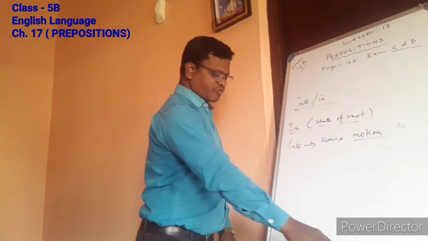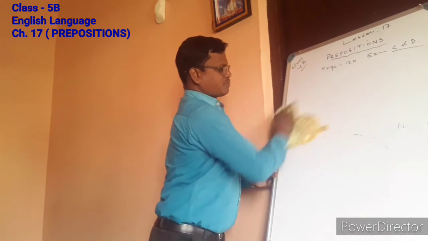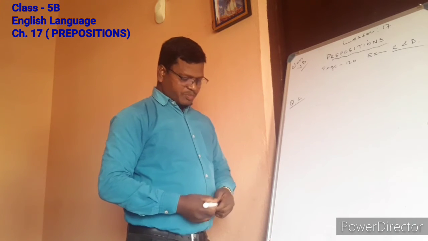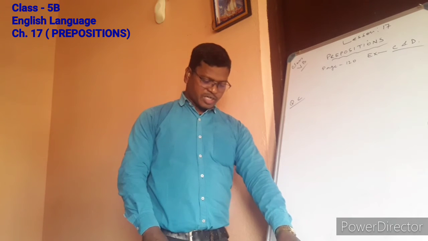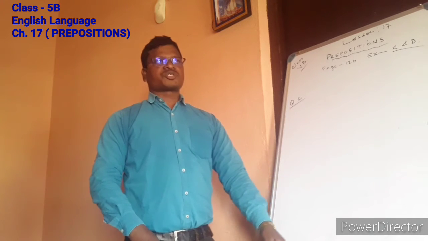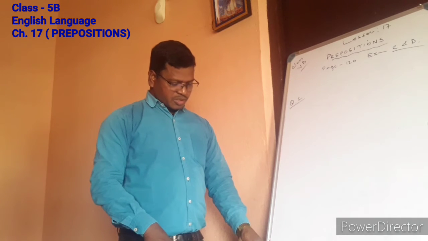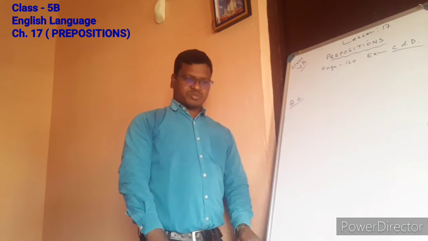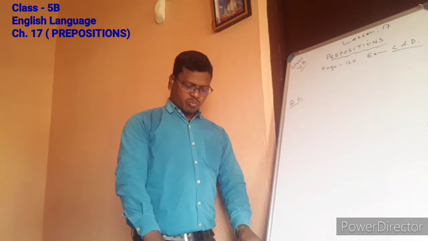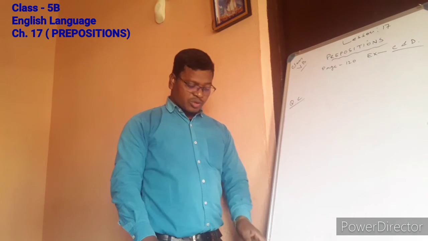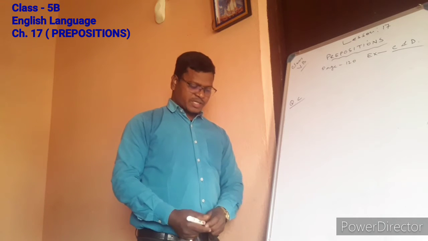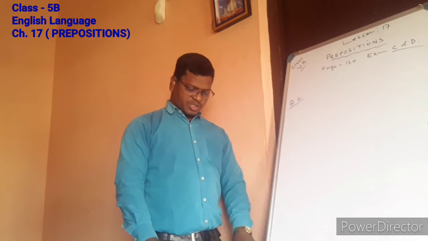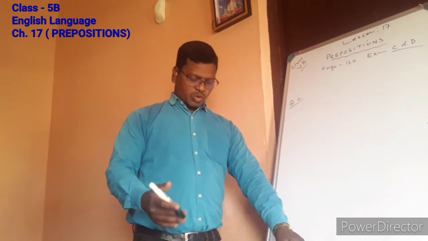Now come to page number 120, exercise number C. Fill in the blanks with the prepositions from the box. Some words might be used more than once. Nishat had kept his keys outside the bag that was next to the book on the table, but now it wasn't there.